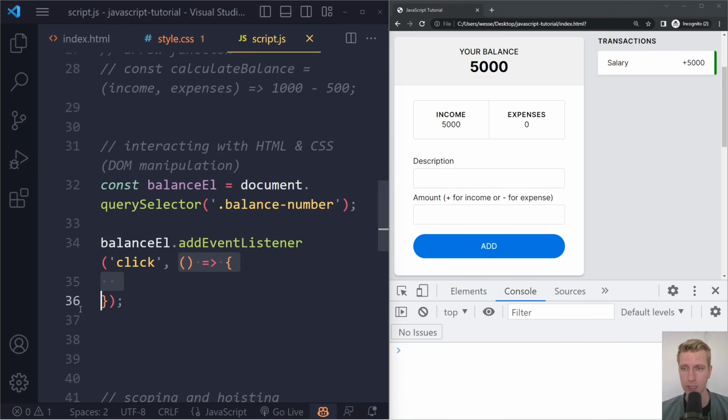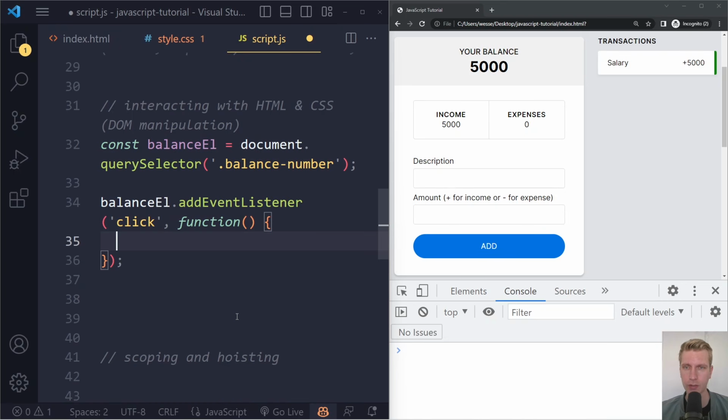The function will stay the same, right? We're using an arrow function here. I can also change this back to just function, so we just use the function keyword without this fat arrow. Now here we actually have two options in JavaScript to manipulate the CSS.